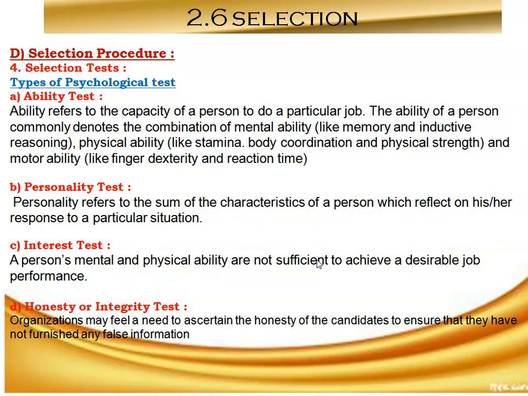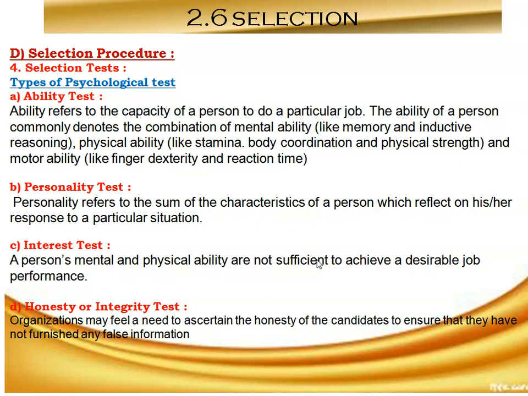Interest tests are inventories of the likes and dislikes of candidates in relation to work or job or occupation, or his or her hobbies and recreational activities.